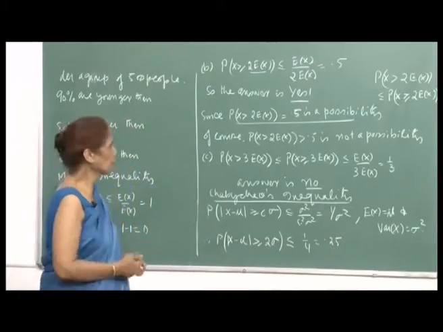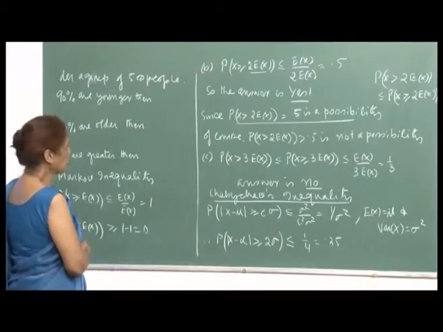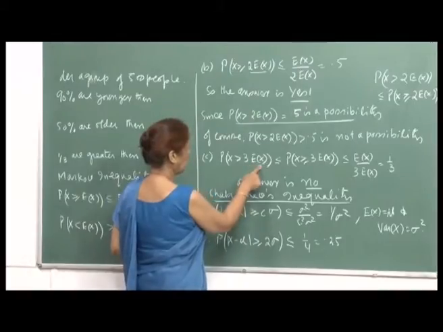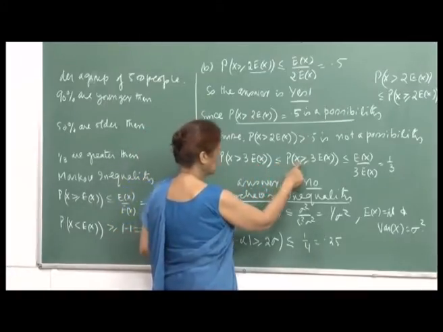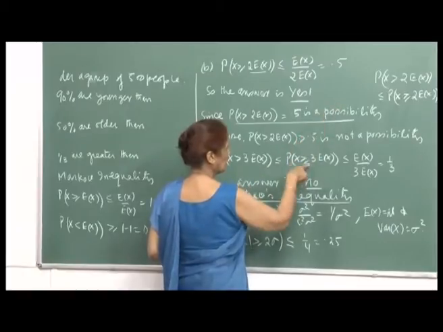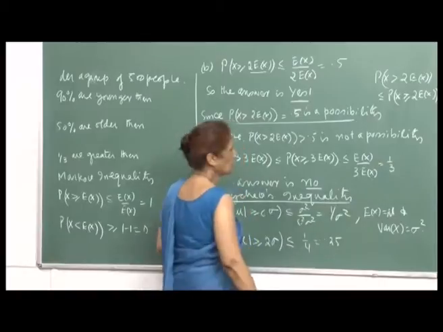So, interesting applications you see. Then to answer the third part, that is the probability that X is greater than 3 times E[X], you want a bound on this. This is less than or equal to the probability that X is greater than or equal to 3 times E[X], same argument as earlier, and this by Markov's inequality is less than or equal to 1 by 3.